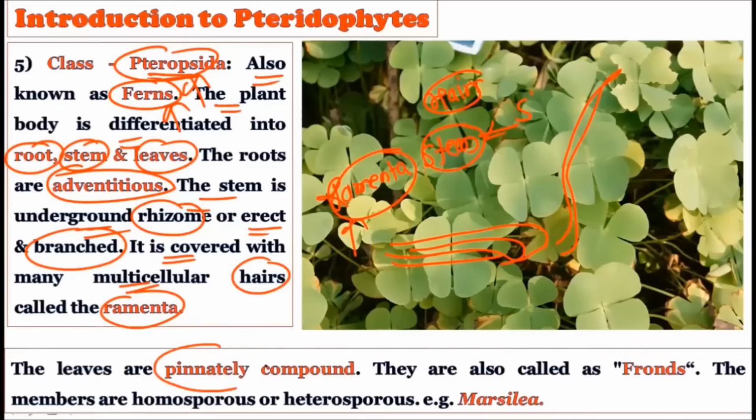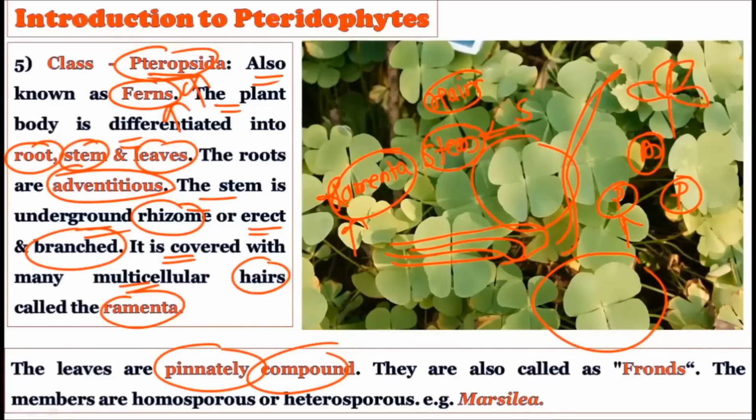See, the leaves are pinnately compound. Very important. Observe in this particular picture, the leaves are pinnately compound. Actually, there are two kinds of leaves when we study the morphology of the angiosperm: the pinnately compound leaves and the palmately compound leaves. These pteridophytes show pinnately compound leaves because on one petiole many leaflets are coming, and that is why we say such an arrangement is called pinnately compound leaves.